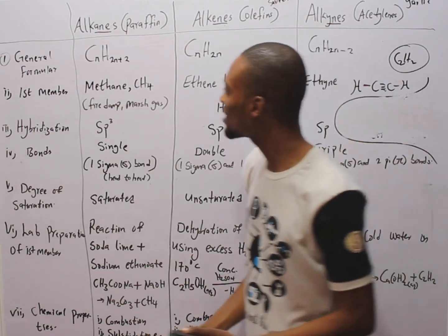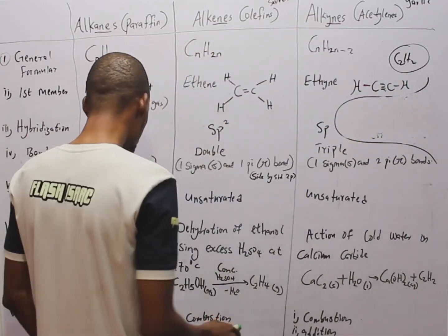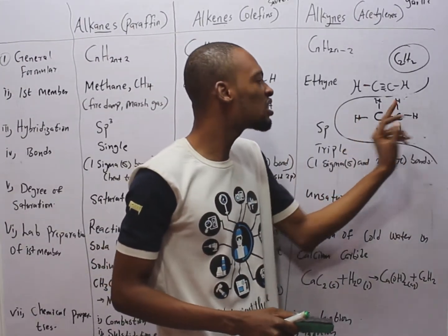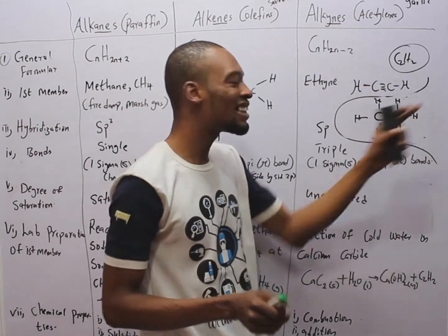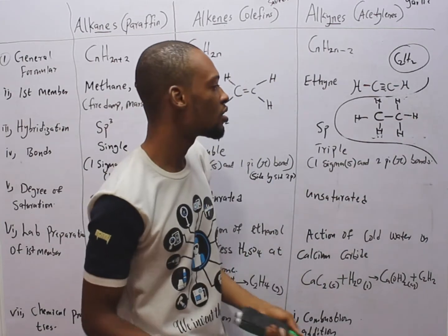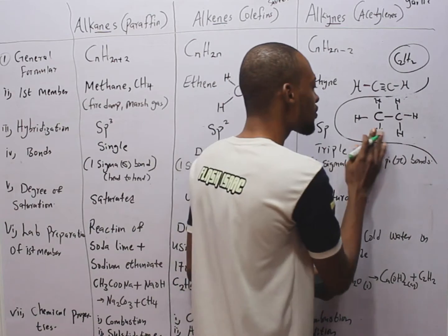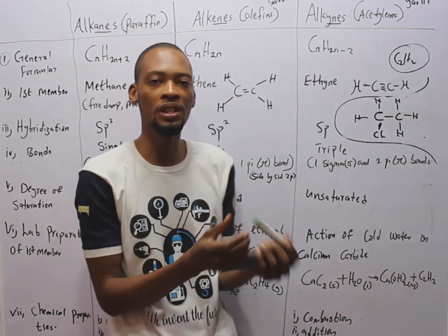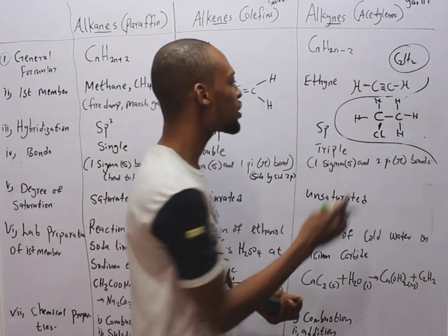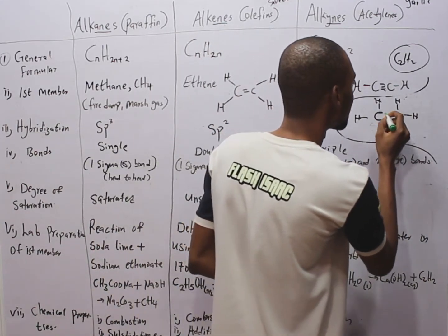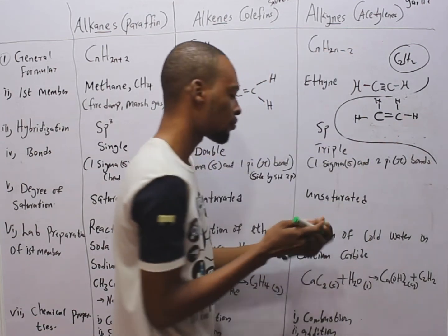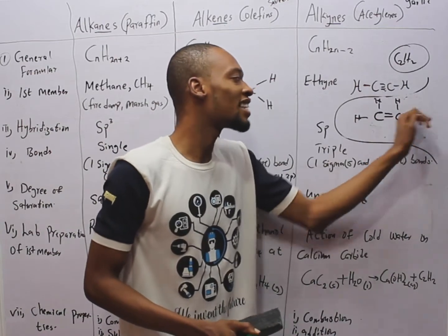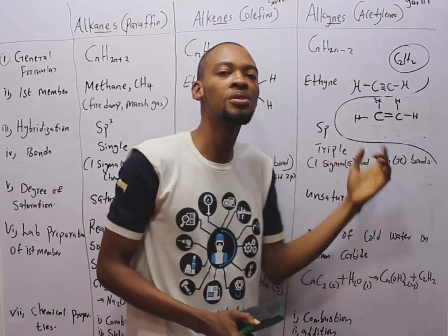Substitution reaction. Alkanes undergo substitution reaction. Example, chlorination. If you are given this, you notice that the bonds are already complete. So you can't add any other thing. But you can substitute, meaning to replace. So when you remove this, you substitute it with, let's say, chlorine or something. This is chlorination. You've added chlorine. You substituted. But if it were an alkene, something like this, you can break one bond and add instead of substituting the ones that are already there. So that is what we refer to as substitution reaction.